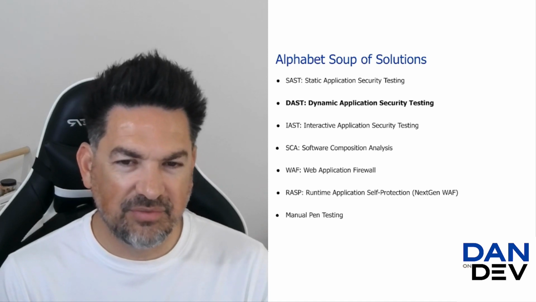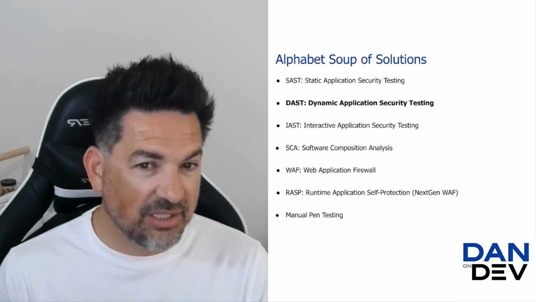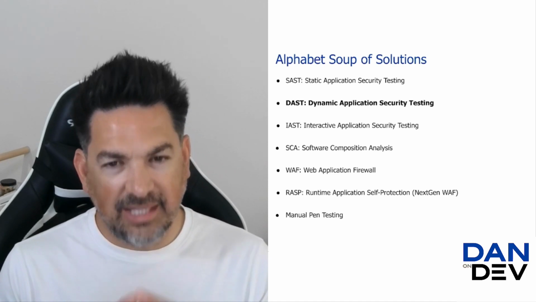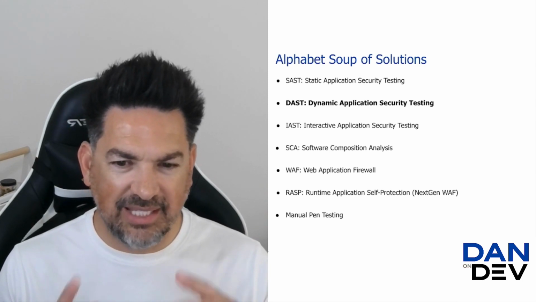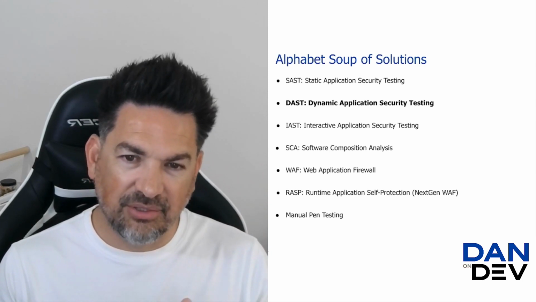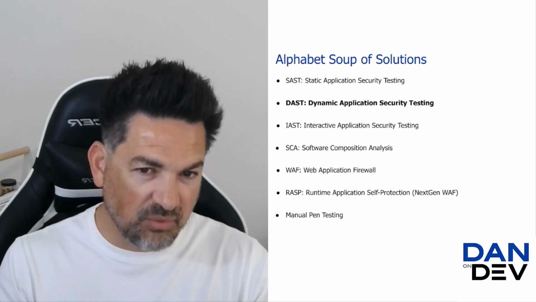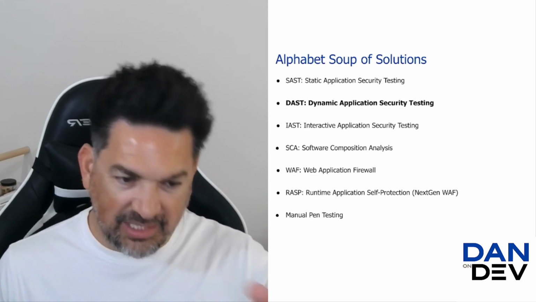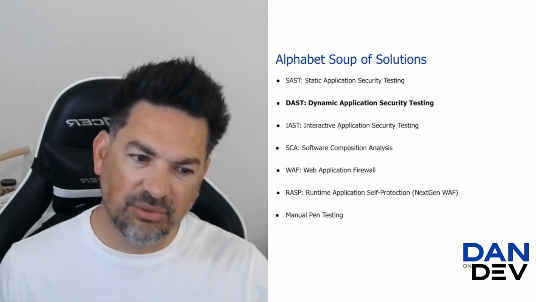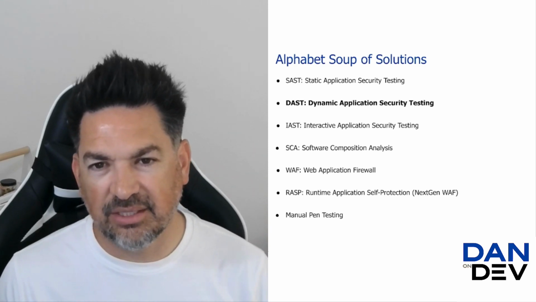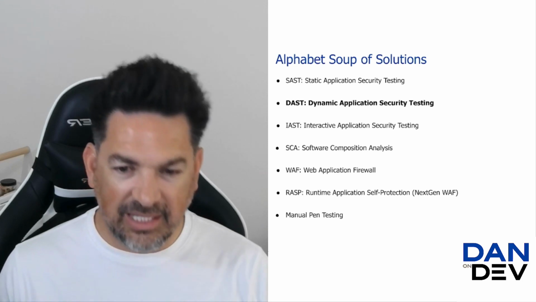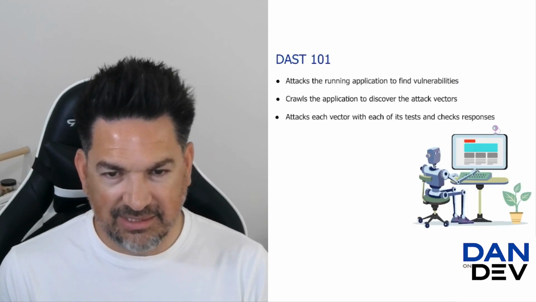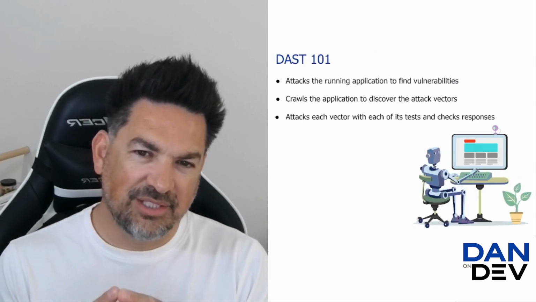You can see the previous video for the details of the challenges on that. DAST is where we're actually going to be taking the actual scanner, the actual web application that's running, and testing it. And then there's IAST, SCA, all of those. We're going to continue through the series, going through the details of each of those. But today, we're talking about DAST, Dynamic Application Security Testing.